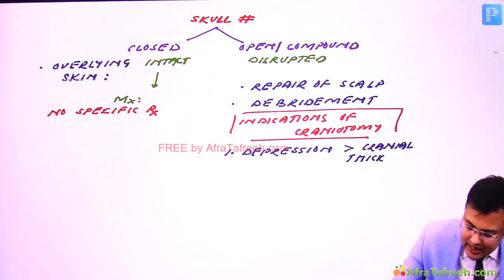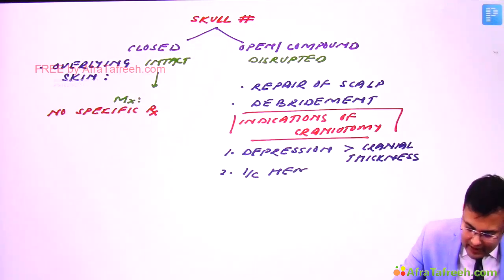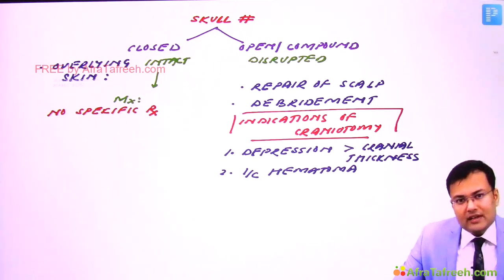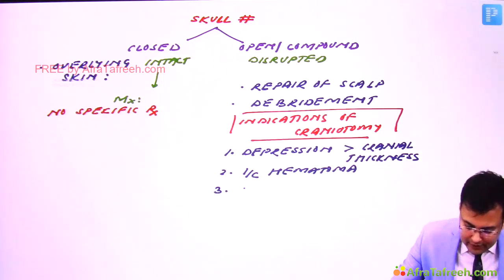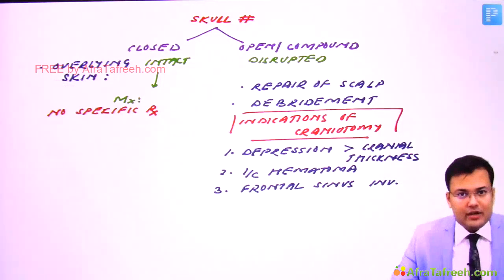Second, the patient has an intracranial hematoma. And if there is involvement of the frontal sinus. These are the indications of craniotomy.